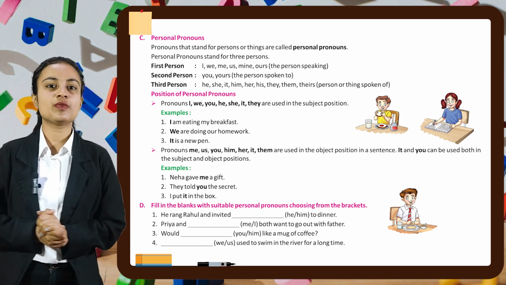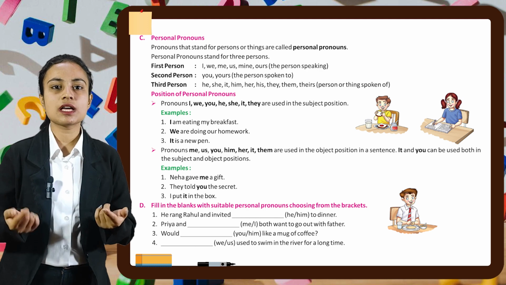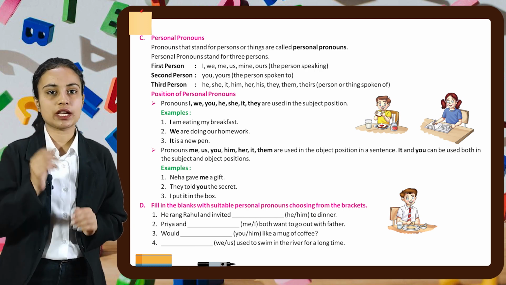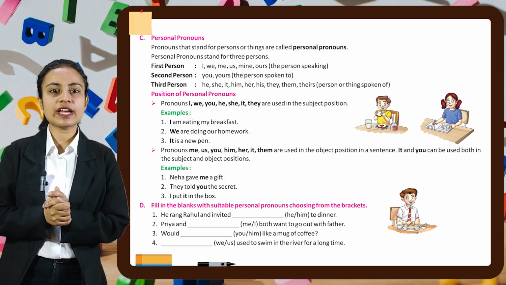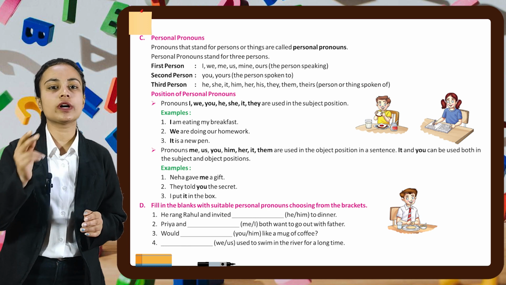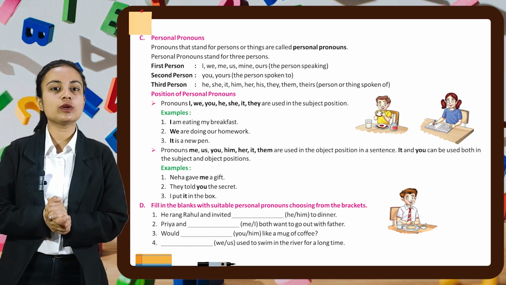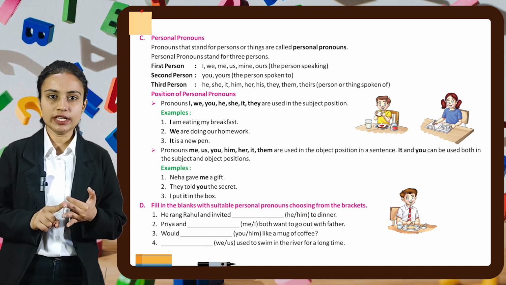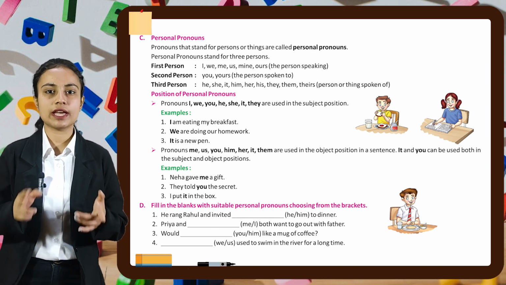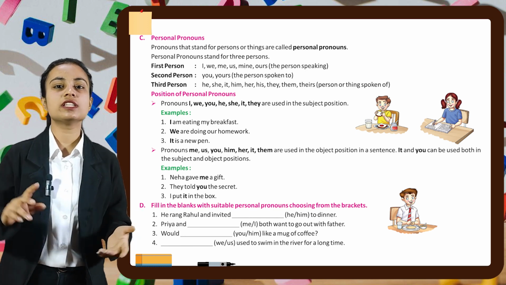First person, for which we can use I, we, me, us, mine, ours. These pronouns are for the person speaking. Second person, we can use you and yours. The second person is the person spoken to. Then comes third person. For that we can use he, she, it, him, her, his, they, them, theirs, etc. Third person is the person or thing spoken of.